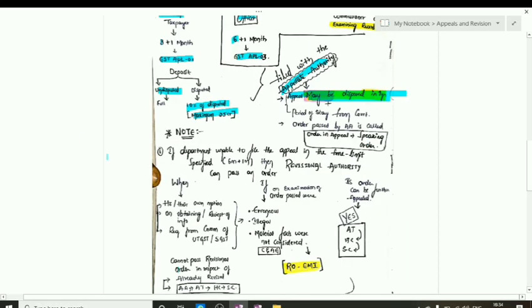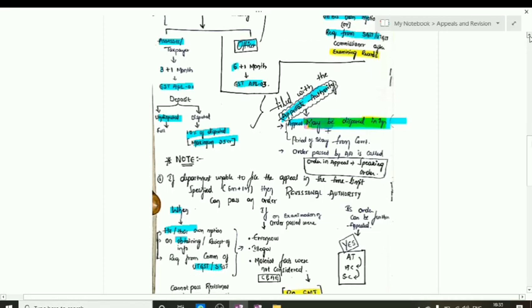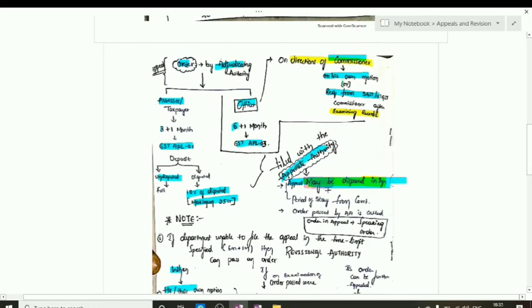We can clearly see here that the revisionary authority can pass an order either on his own motion or on obtaining any information or any request from the UTGST and SGST, same as for the appeal by the department for the first time.